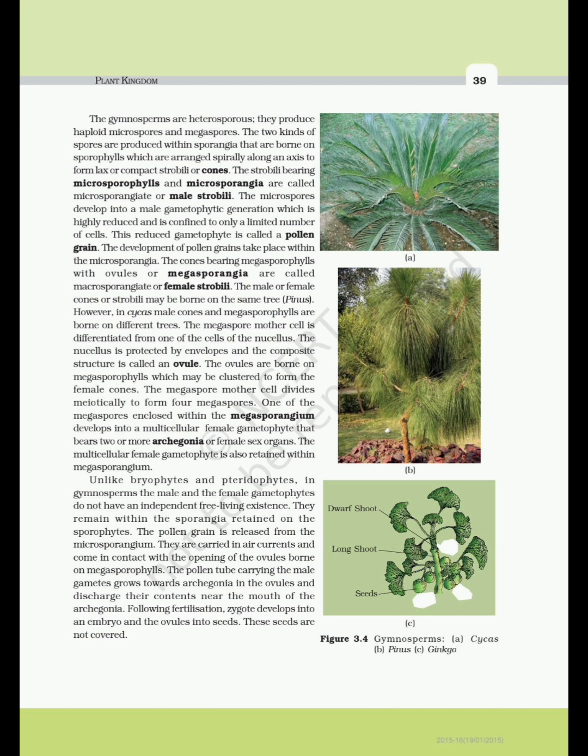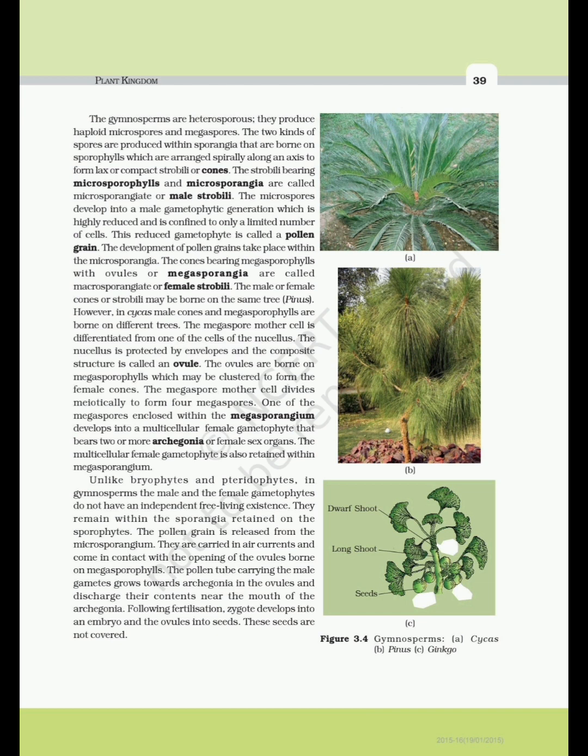The microspores develop into a male gametophytic generation, which is highly reduced and is confined to only a limited number of cells. This reduced gametophyte is called a pollen grain. The development of pollen grains takes place within the microsporangia. The cones bearing megasporophylls with ovules or megasporangia are called macrosporangiate or female strobili. The male or female cones or strobili may be borne on the same tree, Pinus. However, in cycas, male cones and megasporophylls are borne on different trees.